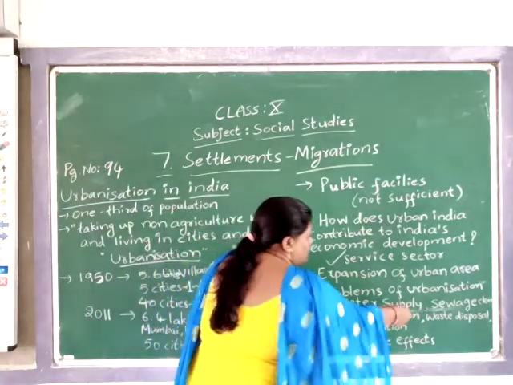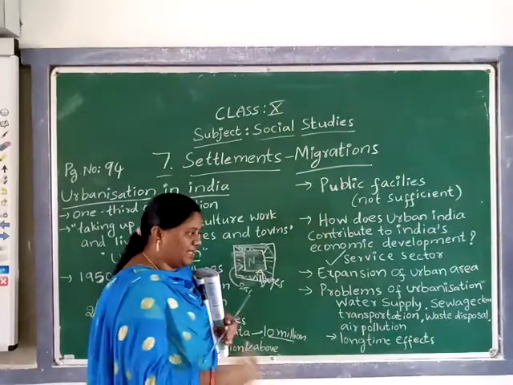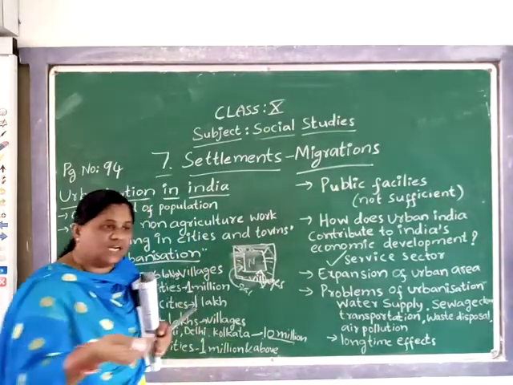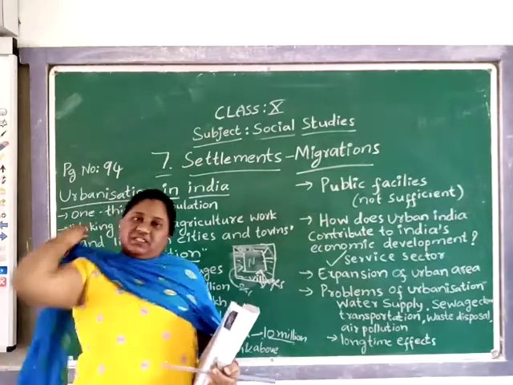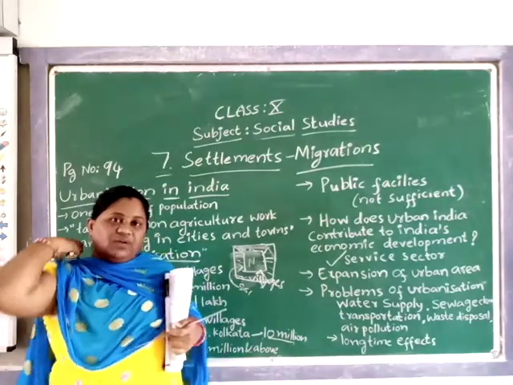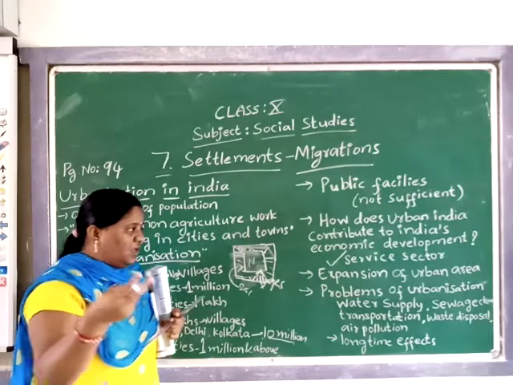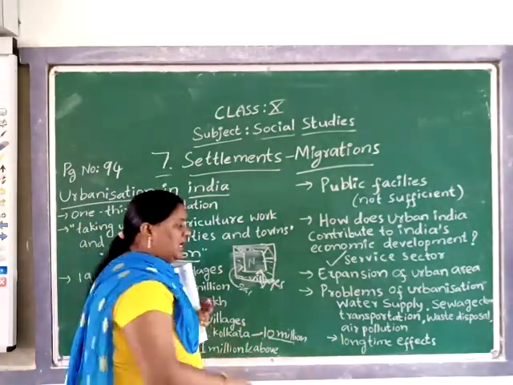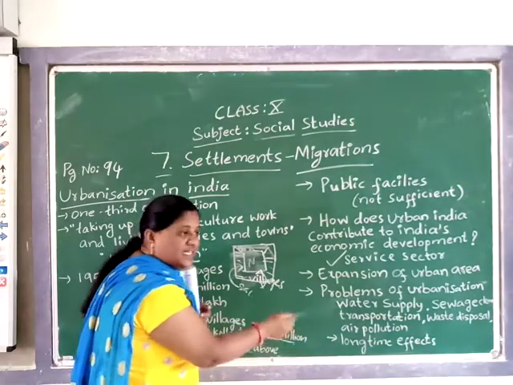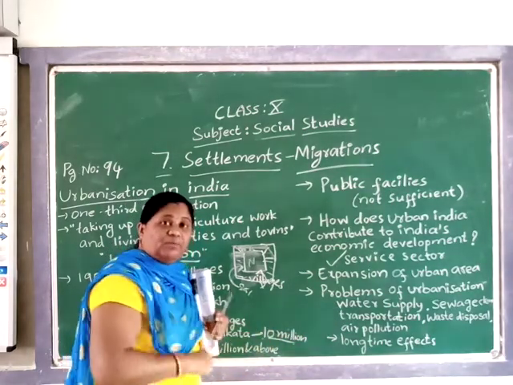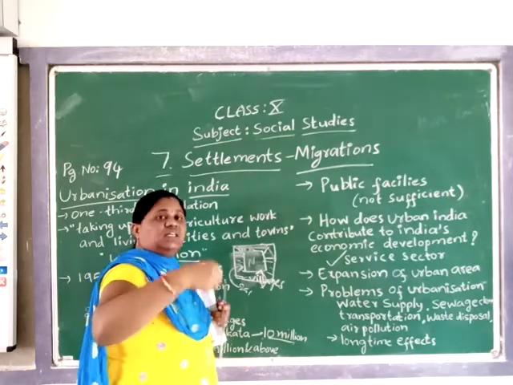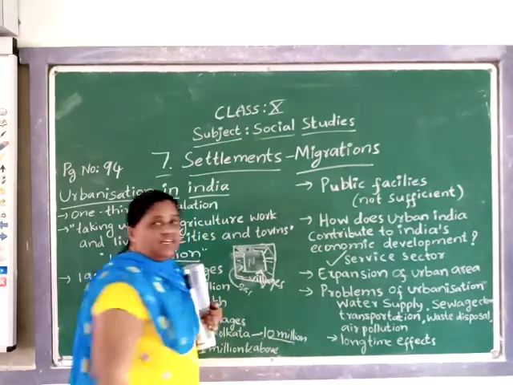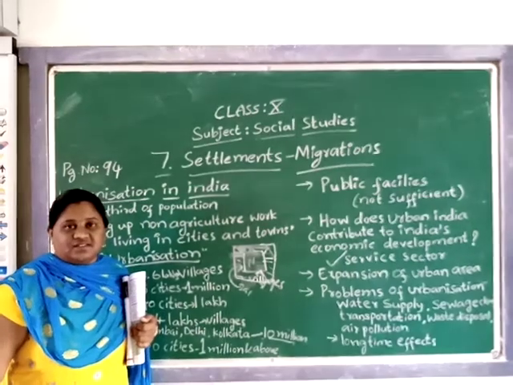For example, sewage clearing, dump yards, or waste disposal. See, for 1 million or 2 million people living in a city, the waste disposal might be, say, 1 ton of waste. For that waste, the urban government is already thinking about where to set up a depot. When the population increases to 2 million, where will that waste be disposed of? It remains. It remains.